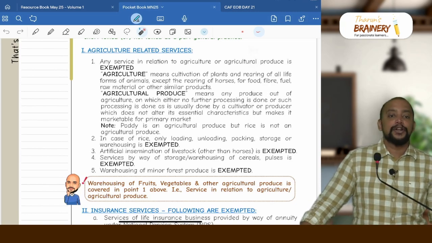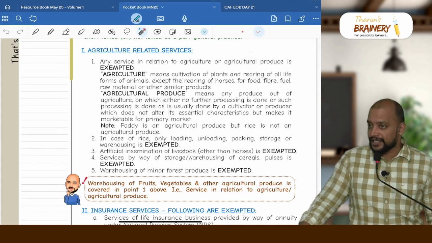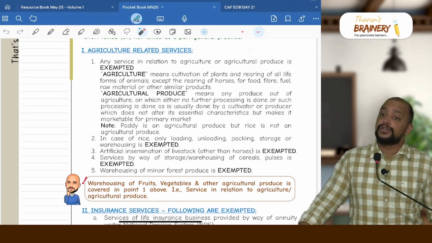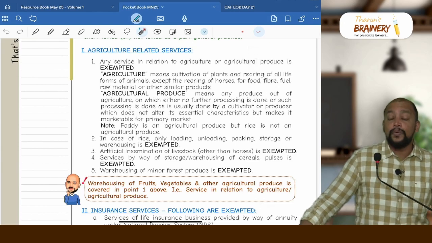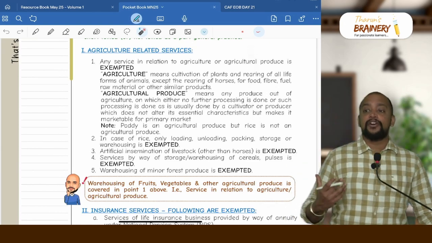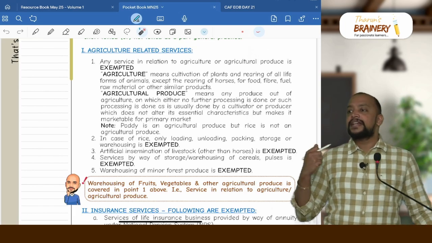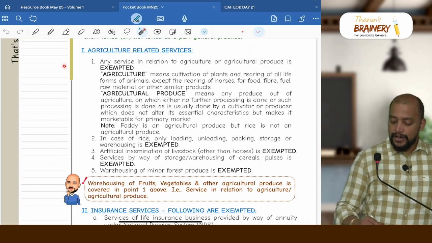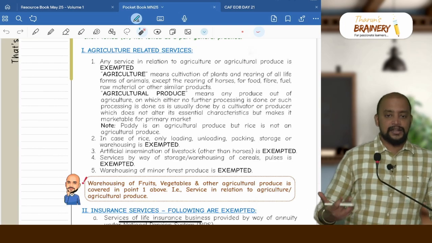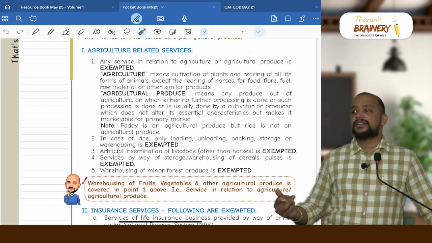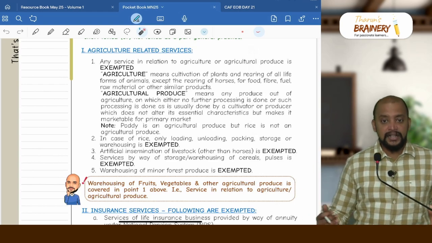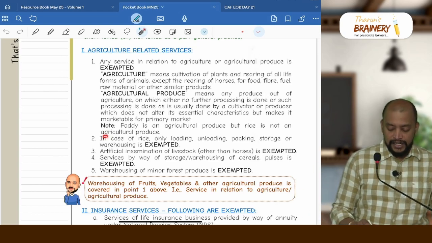And agricultural produce means what? The primary produce out of agriculture on which no processing is done or some processing as is usually done by a cultivator, which does not alter its essential characteristics but makes it marketable for the primary market. So any service in relation to agriculture or agricultural produce is exempted. And paddy is an agricultural produce, but rice is not an agricultural produce, because paddy to rice is not usually done by the cultivator, and due to that reason it is not an agricultural produce.